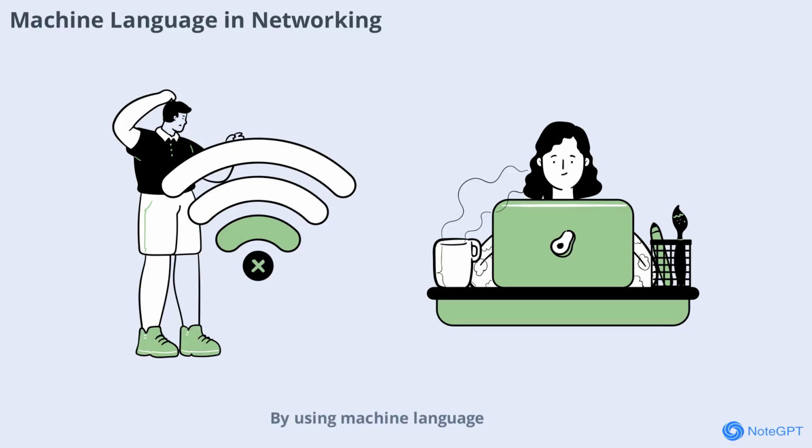By using machine language, networking equipment can handle vast amounts of data with minimal delay, ensuring fast and reliable communication between devices. This is a key reason why the internet is able to support billions of users worldwide.